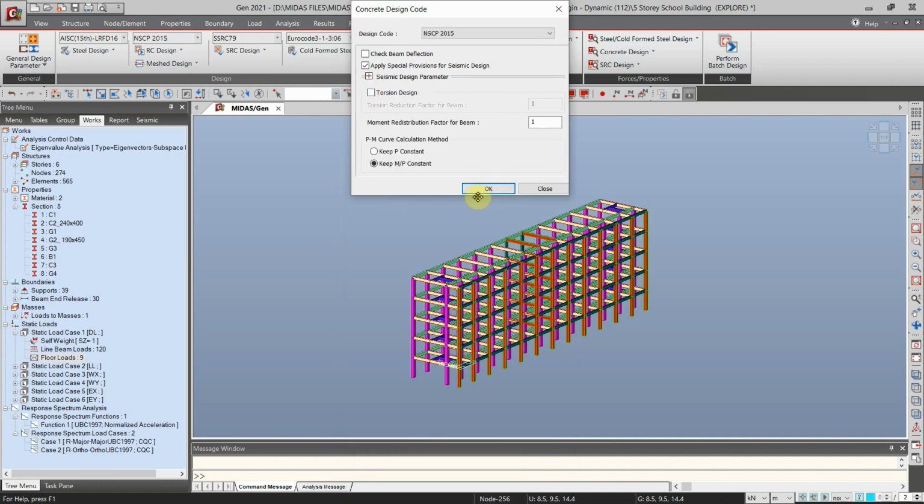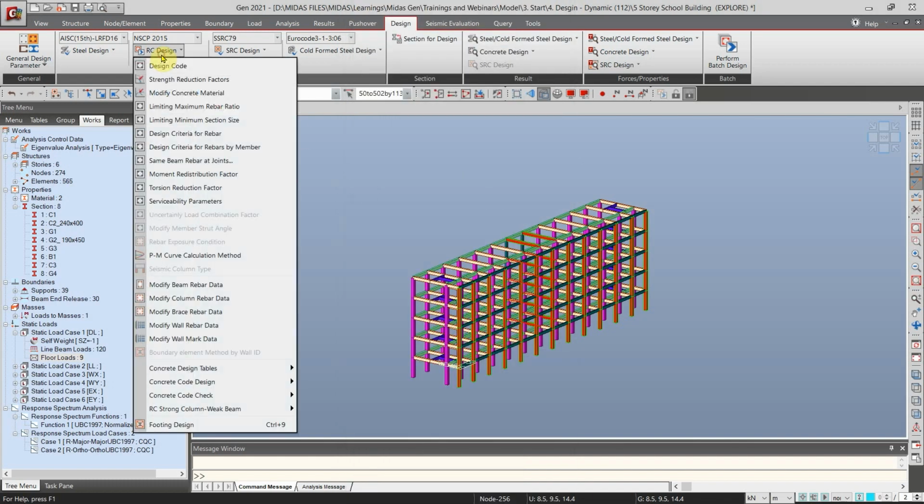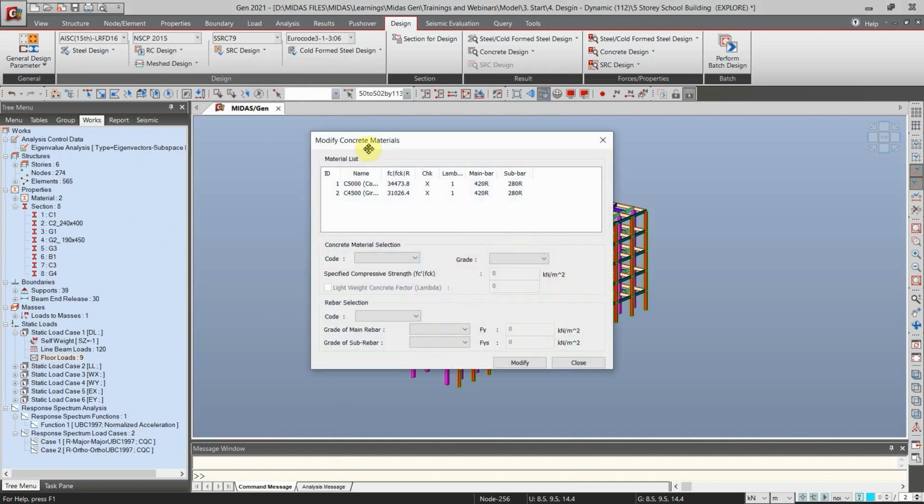So let's click OK. And then after defining the design code, we can now define the concrete material as usual. So here I have already defined the concrete material. I separate the concrete material for column and girder. I only use 5,000 PSI for column and 4,500 for girders or beams. And then for example, I will modify this material.